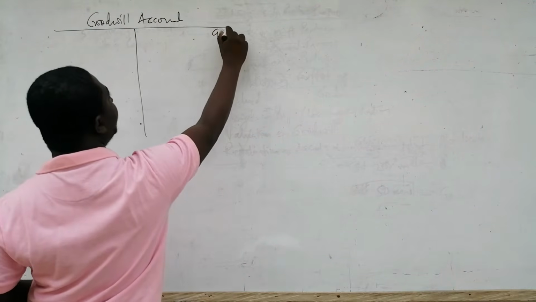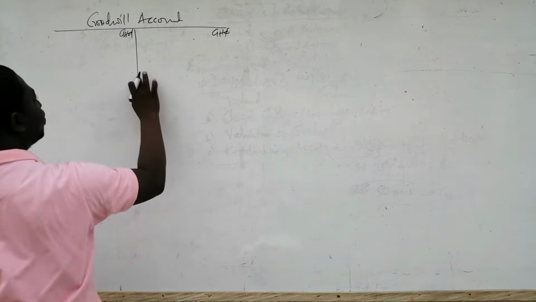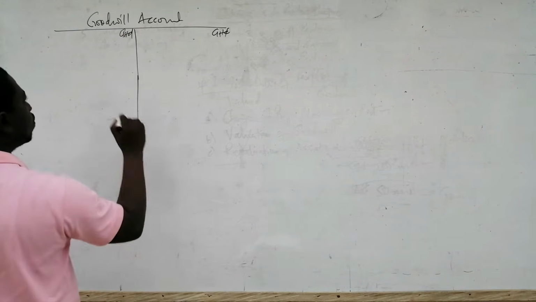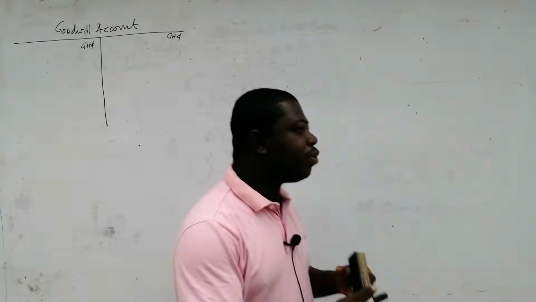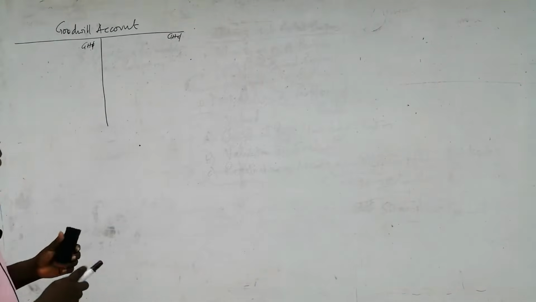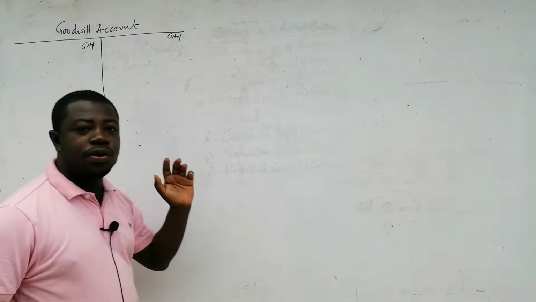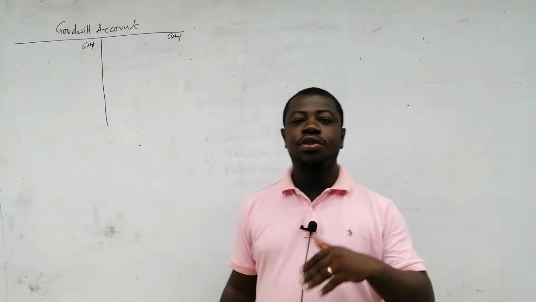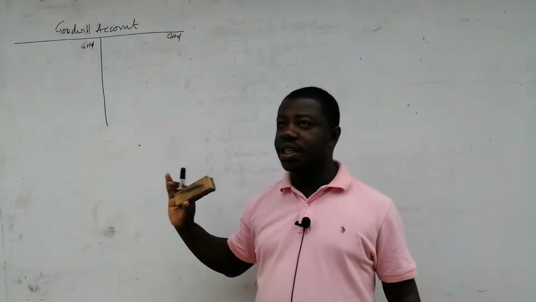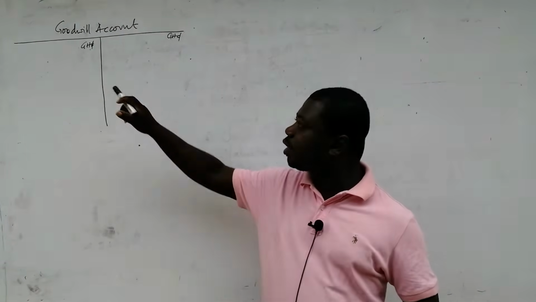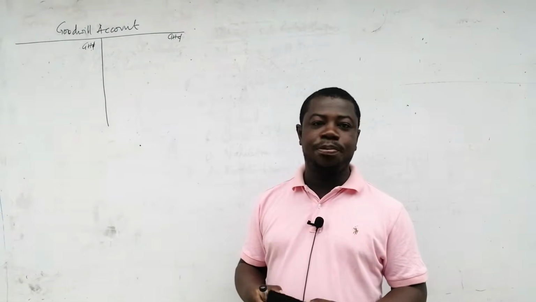Let me put my currency signs where they are supposed to be. Okay, so I'll go into the Goodwill account and then we debit the Goodwill account because Goodwill has a debit balance. But in debiting the Goodwill account, we are not just going to debit the whole amount of 50,000 just like that. We are supposed to debit whilst sharing for the old partners.